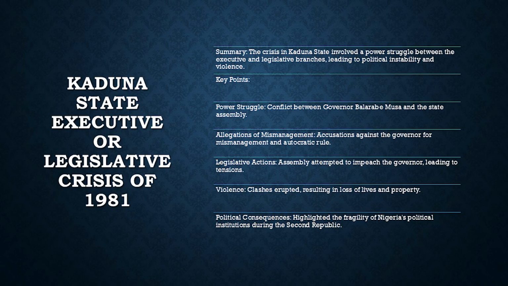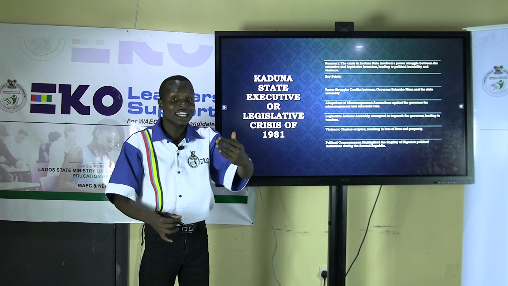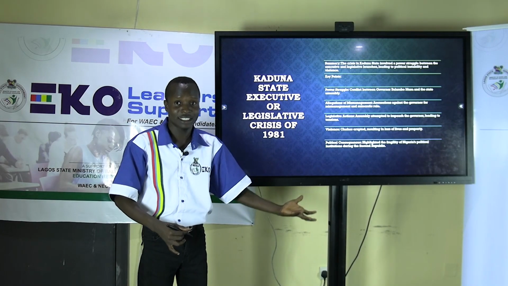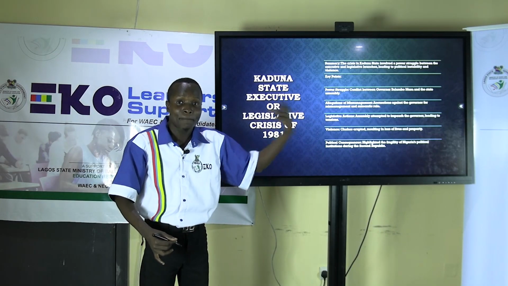Power struggle, conflict between the governor, Balarabe Musa, and the state assembly. I just stated, allegation of mismanagement of funds. There were allegations that the governor mismanaged public funds that were meant to develop the state. Legislative action: the assembly attempted to impeach the governor, leading to tensions. As I just stated before, majority of the House members are NPN members, and only the governor is PRP.